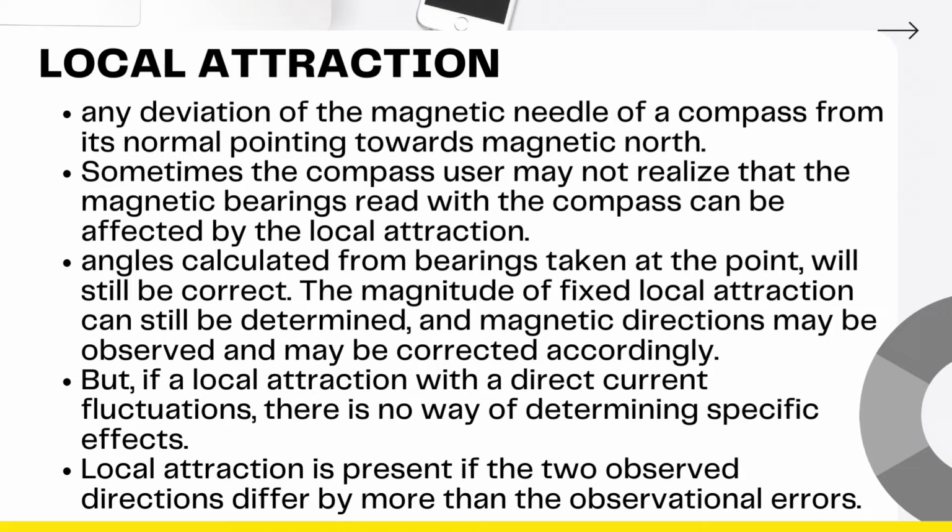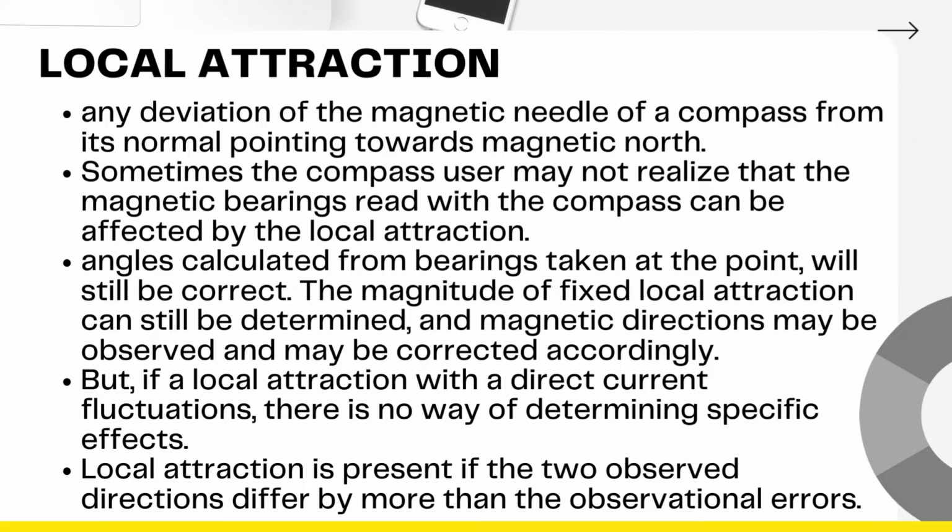This means that a local attraction can also affect compass reading, especially when the surroundings are full of steel and iron materials, such as reinforcing bars, power transmission lines, or even a moving vehicle can have a distorting effect on compass reading. So pag nandun tayo sa isang local attraction with that kind of surroundings, yung compass natin will not be reliable in determining directions. Kasi even just a certain amount of magnetic influence, pwede na nitong mag-draw ang needle ng compass palayo sa magnetic meridian. So yung readings natin ay magkakaroon ng same amount of errors dahil sa ganitong klaseng disturbance.